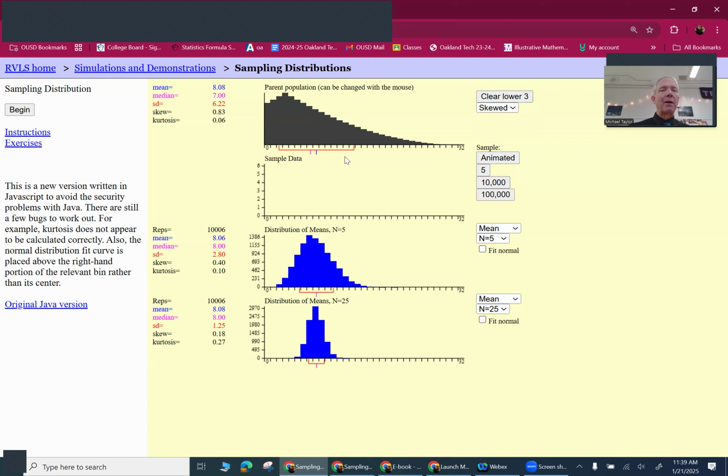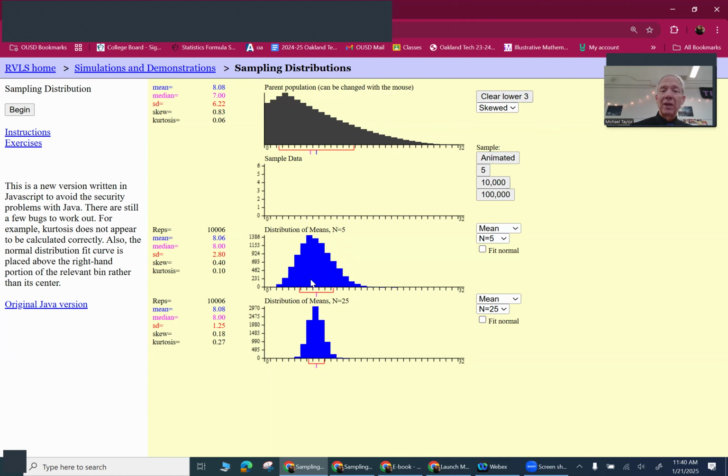And this is a really powerful point that even if our population is skewed, and oftentimes we won't know if it's skewed or normal, the sampling distribution will always be normal or approximately normal as long as my sample size is big enough. 5 is probably not big enough. Yeah, it's reasonable. Now notice what the means are here. Up here, mean was 8. Center of this thing is 8. Down here, the mean is 8.06. And down at the bottom, it's 8.08. So the means are still correct.